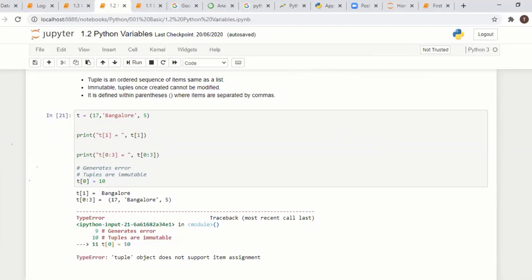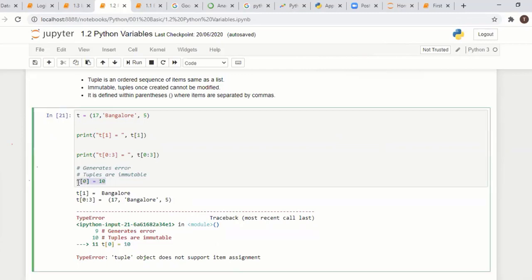Otherwise, if you fear that in some places the data might get modified, and you have to maintain the raw data without changing it, you can use a tuple, because it's immutable, you can't change it. Here we are trying to change one value. T of 0, the 0th index, is 17. We are trying to change it to 10, but it shows 'tuple object does not support item assignment', clearly a message.